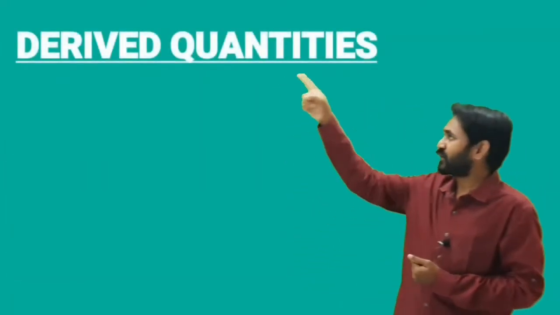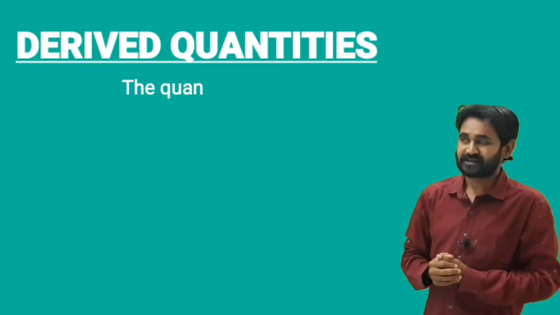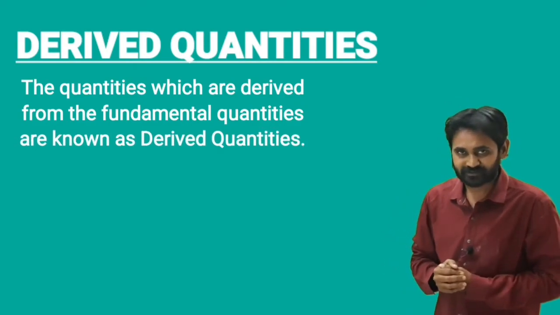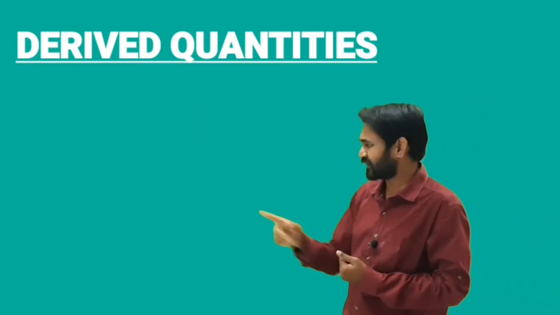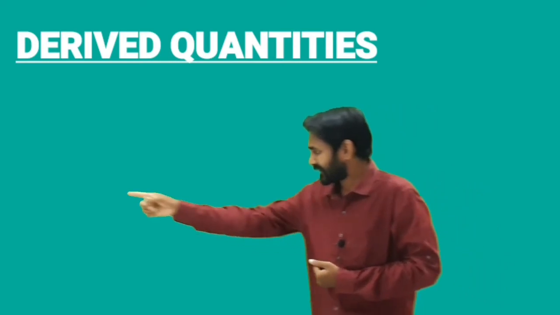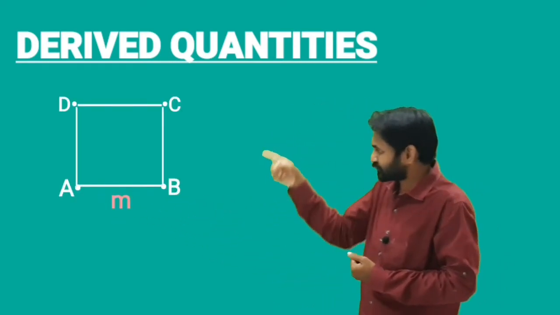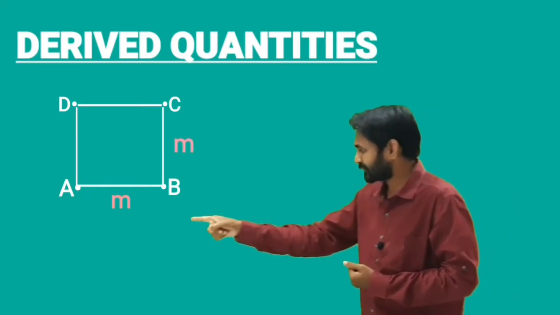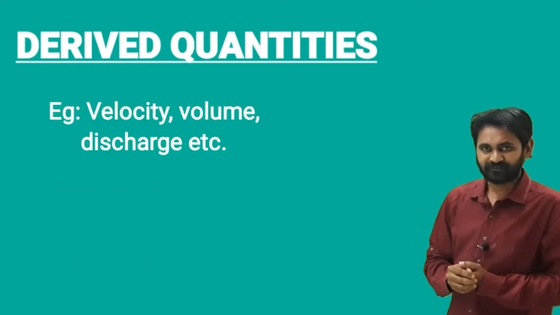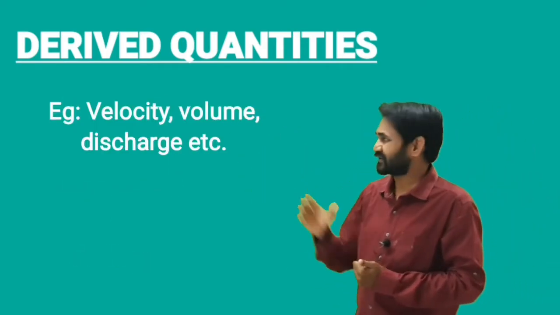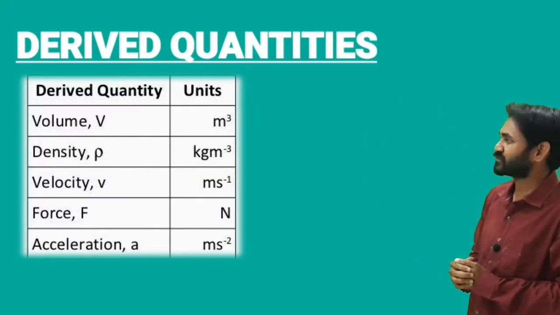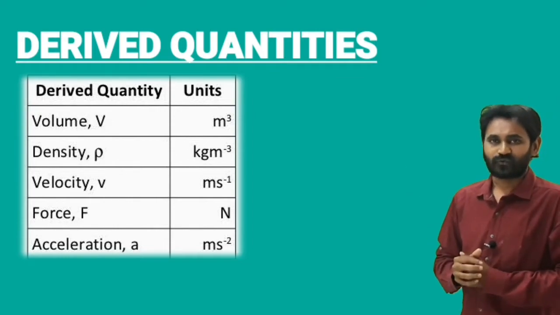Those are derived quantities. What are derived quantities? These derived quantities are the quantities which are derived from the fundamental quantities. In the previous one we have seen only the length. Now in the derived quantities we are going to see the area. For example, A to B is one length and B to C is another length. So here meters and here meters. The area will come in meter square. Previously, for example, you take velocity, you take discharge, these all come under derived quantities, and this tabular column shows clearly the derived quantities.